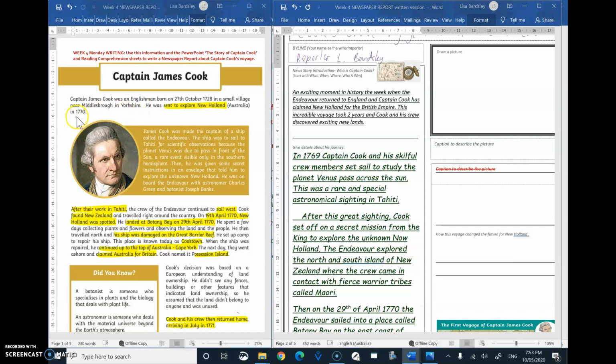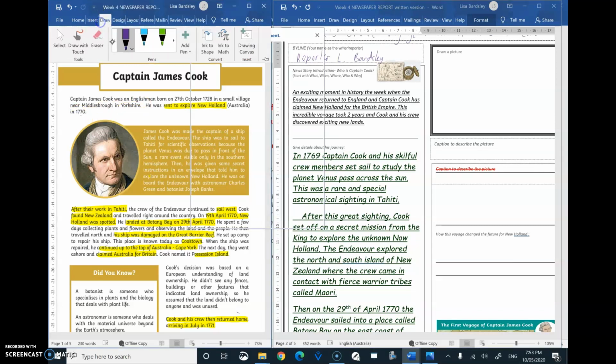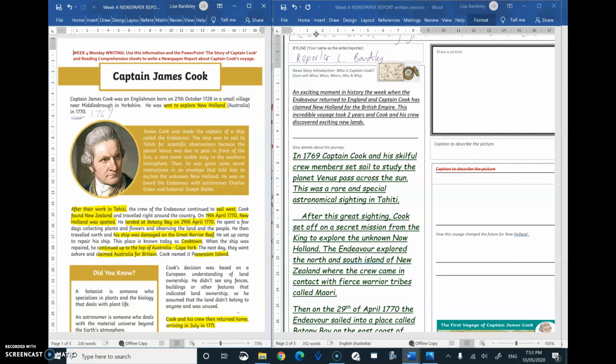Now, that was when he set off. He set off in 1770, but it was actually 1769 at the end of that. But the first thing that he did, and we want to mention this, is that part one is he went to Tahiti, and that would probably come in here. He observed or watched planet Venus cross in front of the sun, and this was a rare or a special event, and taught us a lot about space, so you could expand on that a little bit.